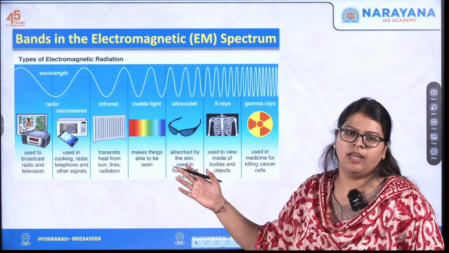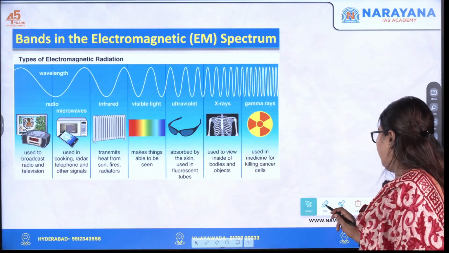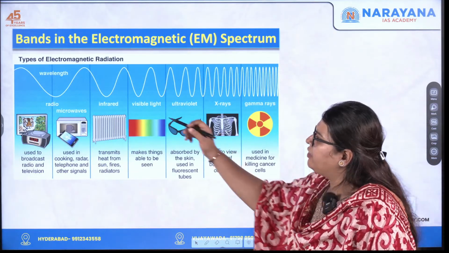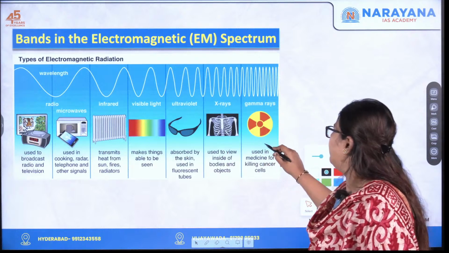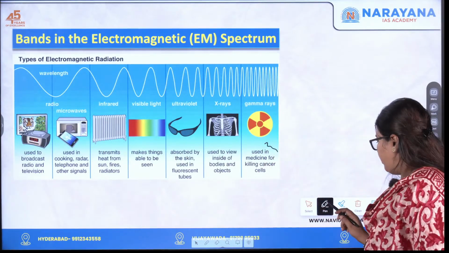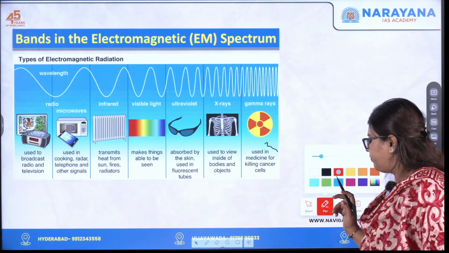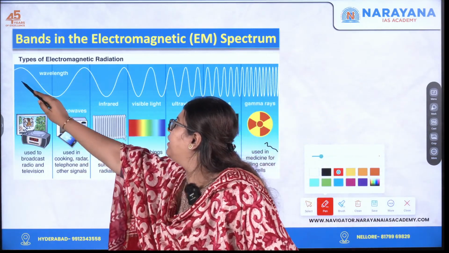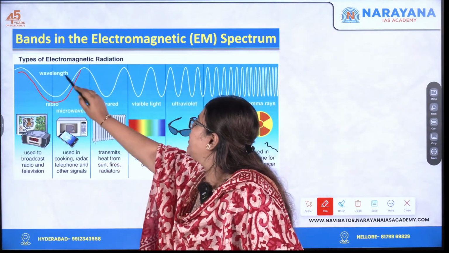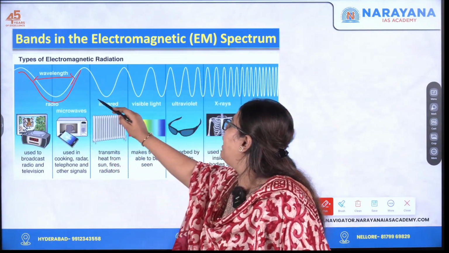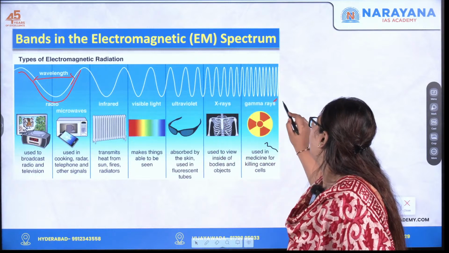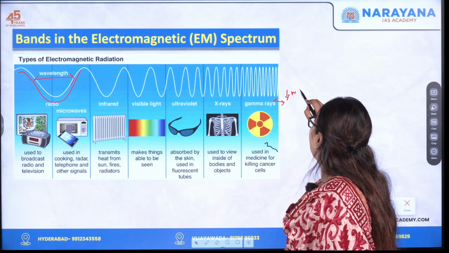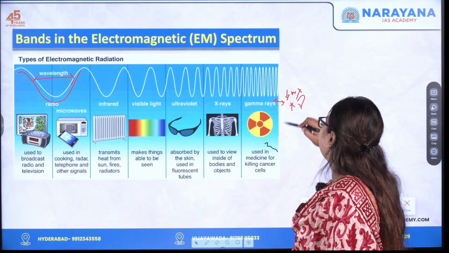You can see this. This is the perfect diagram that actually depicts it so that it's easier for you to understand. So here, let me use this pen, let me use red. If you see here, these are the radio waves. The wavelength is more, and as you go towards the gamma rays, the wavelength is very less, and since there is decreased wavelength, or lambda, there is increased frequency.